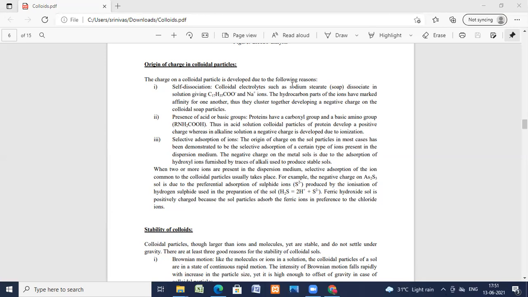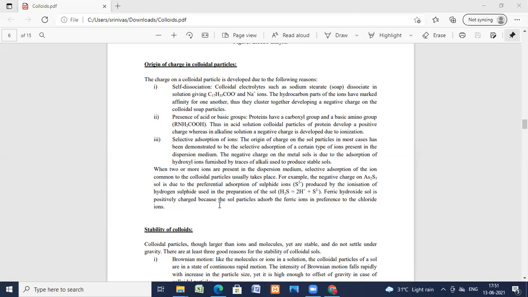So when two or more ions are present in the dispersed medium, selective adsorption takes place. Selective adsorption of the ion common to the colloidal particles takes place. Okay, so for example, take arsenic sulfide. It is due to the adsorption of sulfide ions produced by the ionization of hydrogen sulfide, which is used in the preparation of the sol.